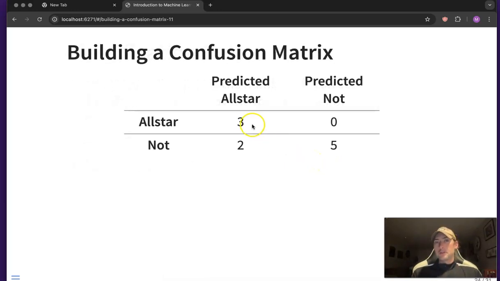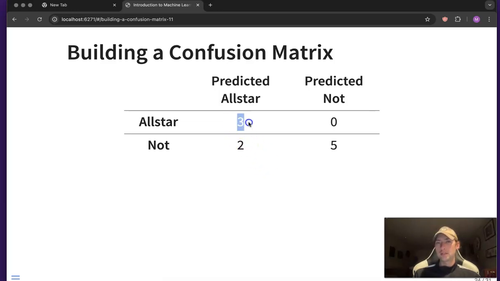Based on this confusion matrix, we can calculate the most common metric used to evaluate these KNN models, which is the classification rate. The classification rate, once you have the confusion matrix, is actually fairly simple. All it is, is the number of correct classifications you've made divided by the total number of classifications you've made.